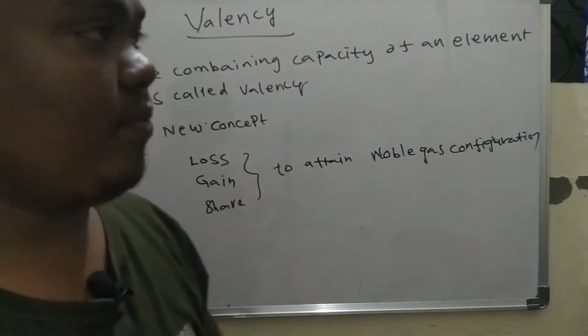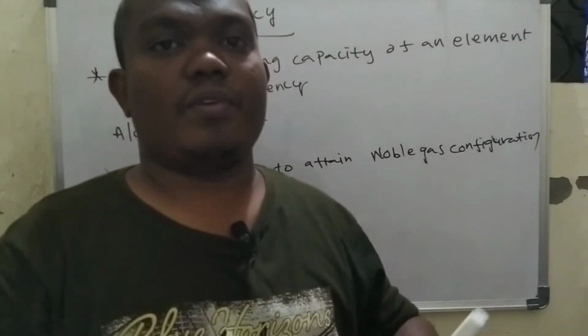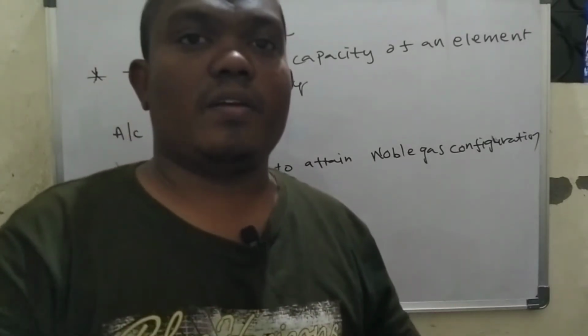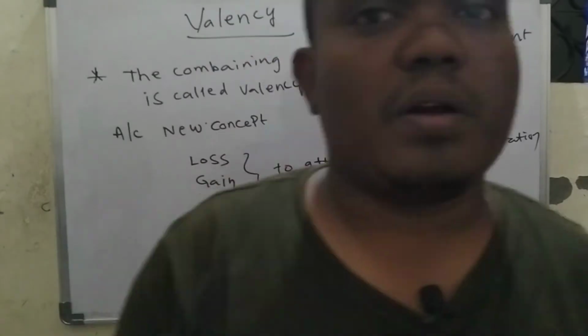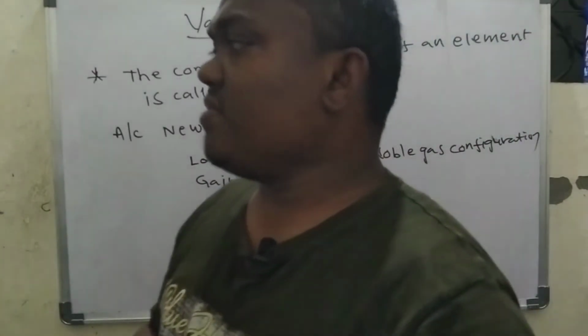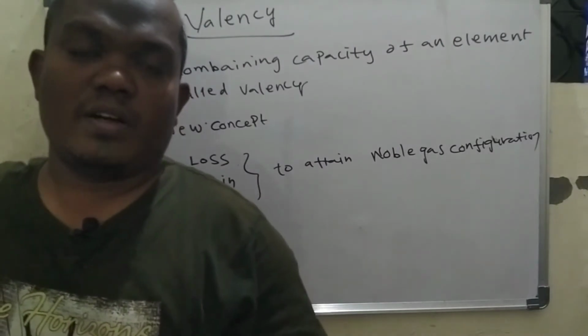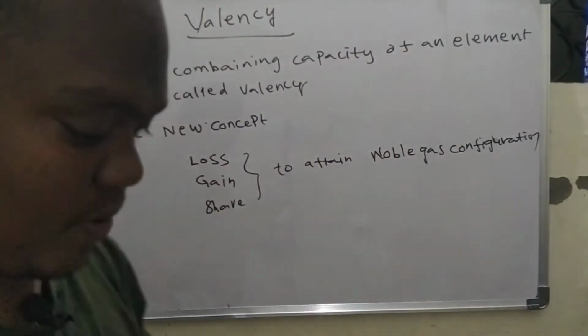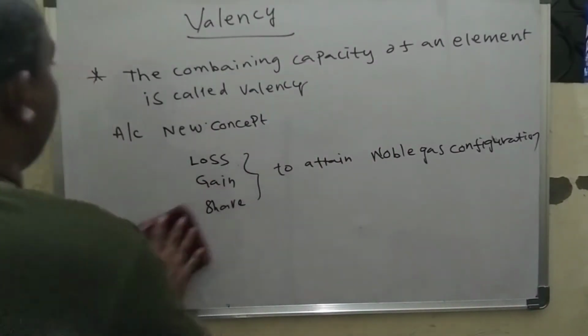This is the valency definition according to the new concept. Generally, the valency of metals is nothing but the number of valence electrons present in the metal. So what is valence electrons? What is meant by valence electrons? Let me go with one example, then you can understand very clearly.